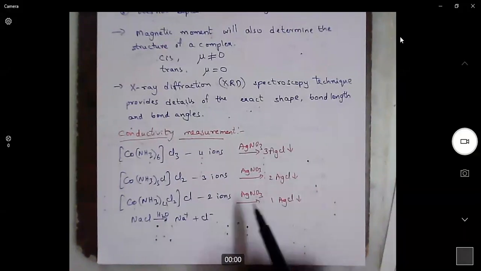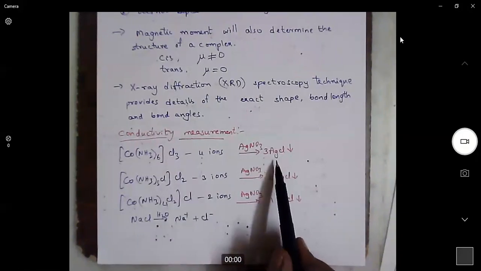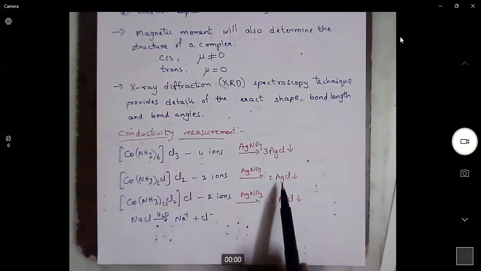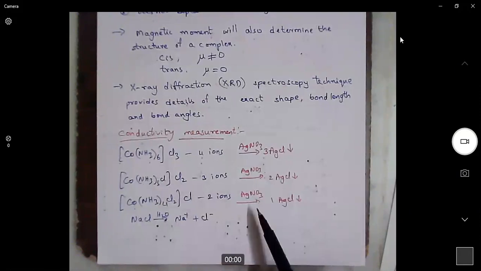When we measure the weight, we can easily identify that this complex will give silver chloride precipitate from 3 chloride ions, whereas this will give silver chloride precipitate from 2 chloride ions, whereas this complex will give silver chloride precipitate from 1 ion. So by measuring the weight of silver chloride which is formed in these reactions, we can also differentiate these complexes. So from these conductivity and precipitation reactions, we can differentiate these complexes.